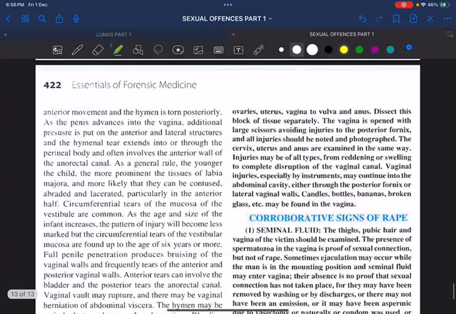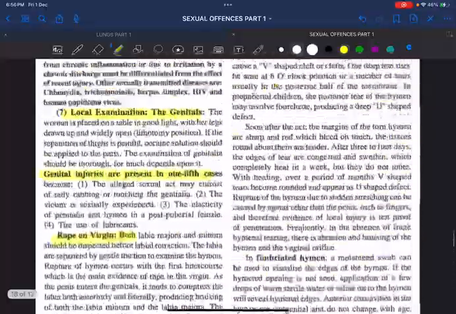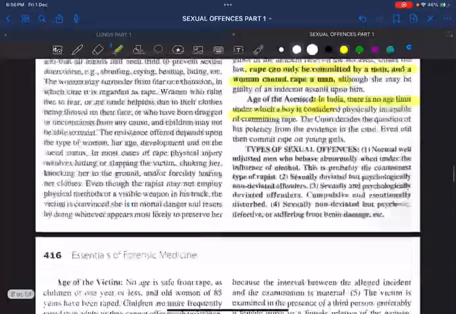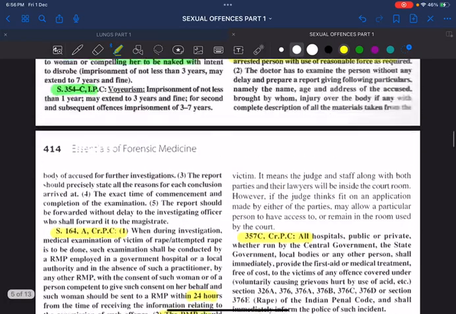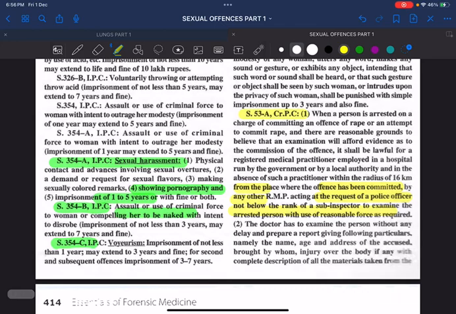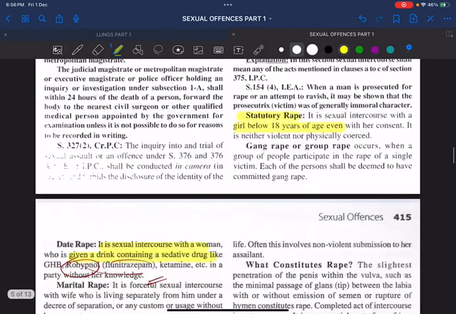In autopsy, all pelvic organs, vagina, vulva, anus, everything has to be completely taken as blocked tissues, for example, if the rape victim is brought dead. And remember all the sections of IPC 375, 376 A, B, C and D. Section 354 also you have to remember. Section 57 CrPC. The three important CrPC sections that you have to remember are section 164 A CrPC, section 357 C CrPC, and section 53 A CrPC. The CrPC and IPC sections are very important.